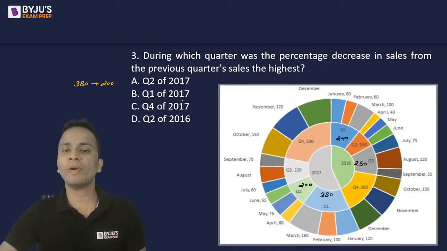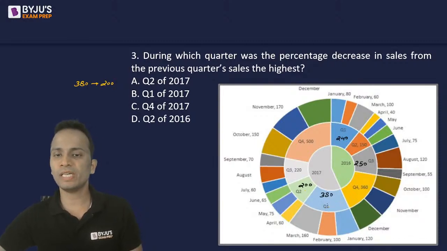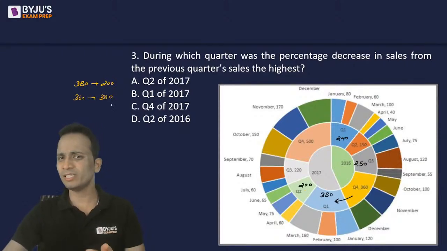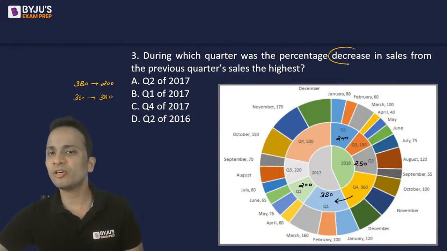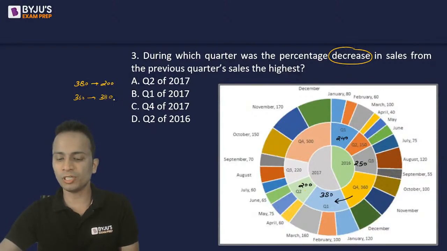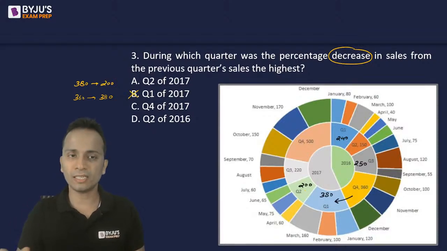Next is quarter one of 2017. Now, quarter one of 2017, if I go to the previous quarter, the value is 380 and earlier it was 360. So the value from 360 has become 380. Original value 360 and new value is 380. Now, is it a percentage decrease? In the question, I want percentage decrease. It is clearly mentioned. No, this is not a percentage decrease. This is an increase. So I'll not look at this option.